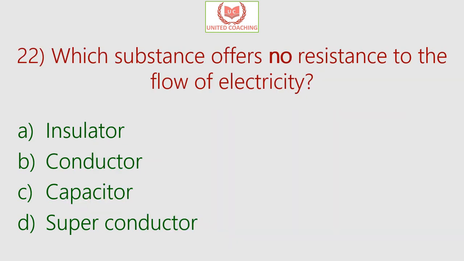Our next question is, which substance offers no resistance to the flow of electricity? So is it insulator, conductor, capacitor or superconductor? So the answer is superconductor. Superconductivity is a phenomenon displayed by certain conductors that demonstrate no resistance at all to the flow of an electrical current, and once the current has been started in a superconducting circuit, it continues to flow indefinitely. Superconductivity can be achieved only below a certain critical temperature.